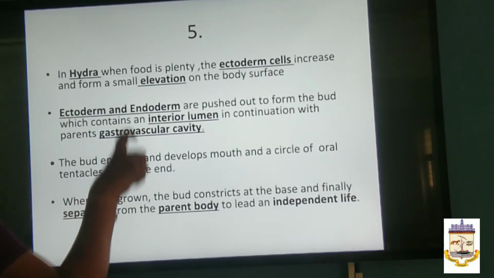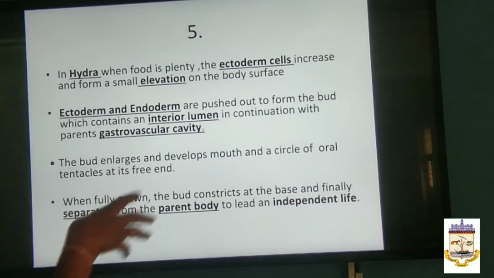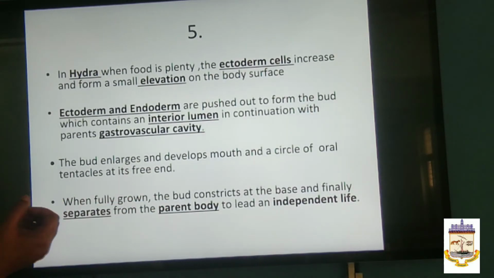First a small elevation is formed, and then the endoderm and ectoderm are pushed out to form a bud which contains the interior lumen in continuation with the parent's gastrovascular cavity. Then the bud enlarges and develops a mouth and a circle of oral tentacles at its free end. When fully grown, the bud constricts at the base and finally separates from the parent body to lead an independent life.